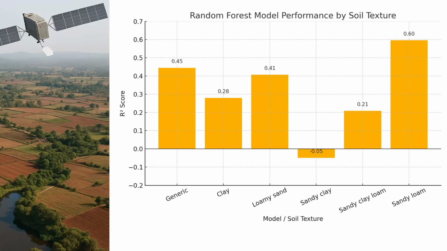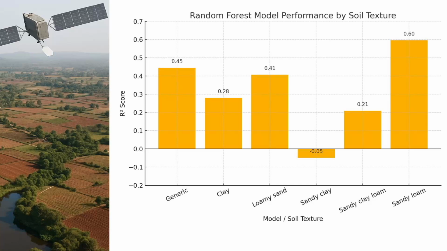Now we used the random forest, which is a computer algorithm that looks for patterns in the data to predict the soil moisture based on the satellite measurements and other features that we discussed earlier. And the y-axis is the R-square. It's a way of measuring how close our predicted soil moisture was to the real field measured value. An R-square of 1 means perfect prediction. 0 means the predictions are no better than guessing the average value. And a negative value means the model is doing even worse than that.